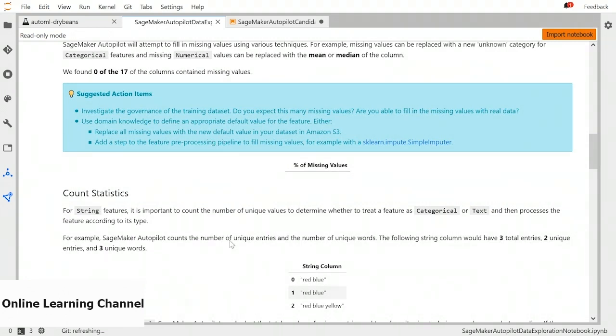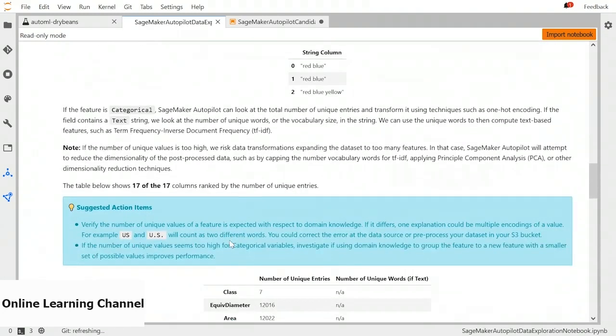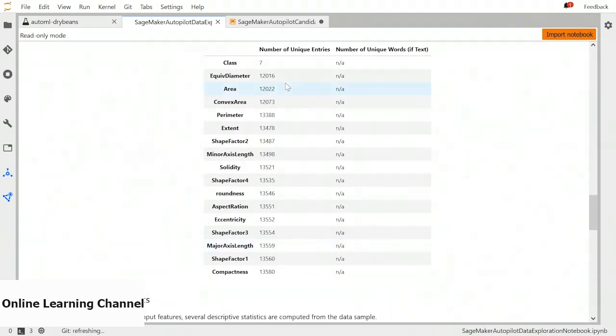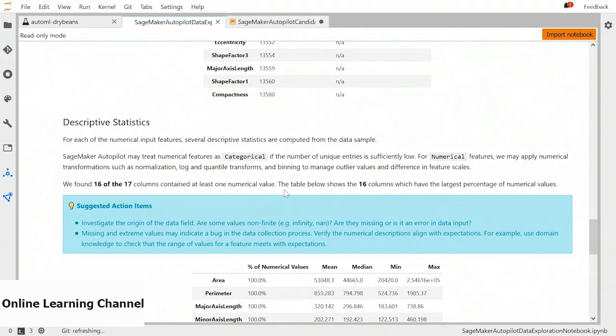Next step is to involve the statistics. Now we have count statistics. We want to know if there are any unique entries for categorical columns. If there are any, they should not be too large because that would be very difficult to handle for the models. We only have 7 unique entries for the class variable, and all the other variables are numeric. So we have a lot of unique entries, but if they were string or categorical, this many unique entries would cause a problem.